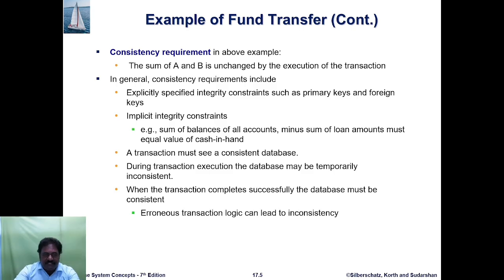Then implicit integrity constraints, for example, the sum of all account balances minus the sum of loan amounts must equal the value of cash in hand. The transaction must see a consistent database, meaning that the values of both accounts before and after are equal, and the status is a consistent database.